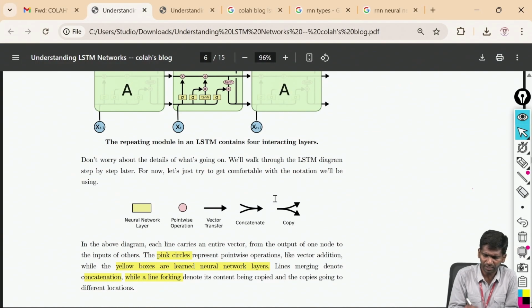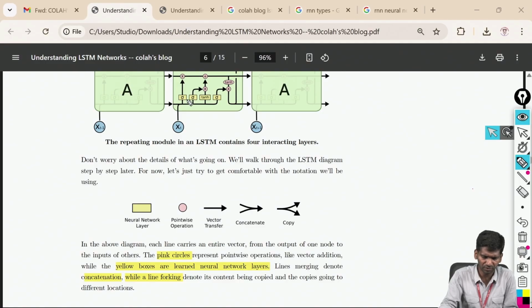Before that, I would like to discuss some important things in the block diagram. Cross means multiplication, and plus means addition. The yellow rectangular boxes are neural network layers. The point-wise operation happening here is addition, and the point-wise operation happening here is multiplication.